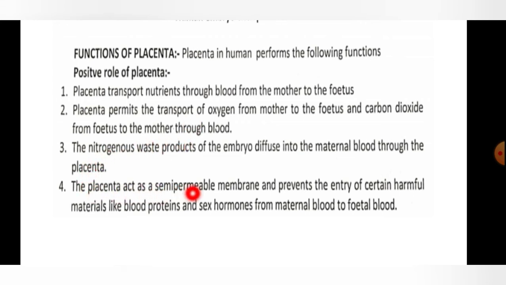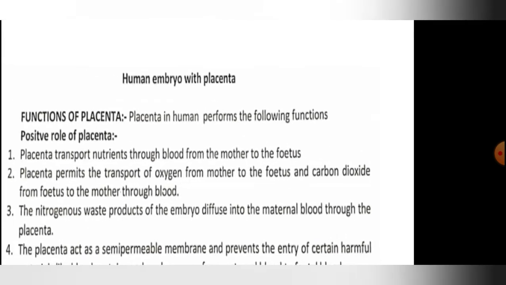And the placenta acts as a semi-permeable membrane and prevents the entry of certain harmful materials like blood proteins and sex hormones from maternal blood to the fetal blood. It does not allow any harmful material from the mother to pass to the baby. Why? Because placenta is a protective layer.